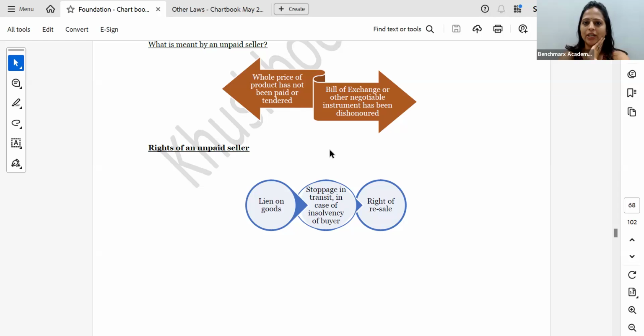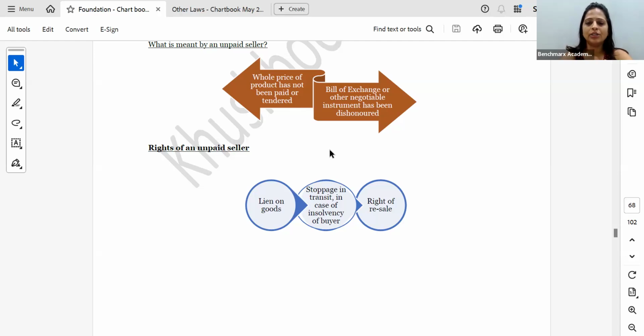Right of stoppage in transit: the goods are in the course of transmission. Once it is in the course of transmission, it is the property of the buyer unless there's a right of disposal, correct? So it is the property of the buyer, and I cannot put a stoppage in transit. Only in one situation can I do stoppage in transit, and that is when the buyer becomes insolvent. If the buyer becomes insolvent, then I can use the stoppage in transit and ask the goods to be returned back to me.